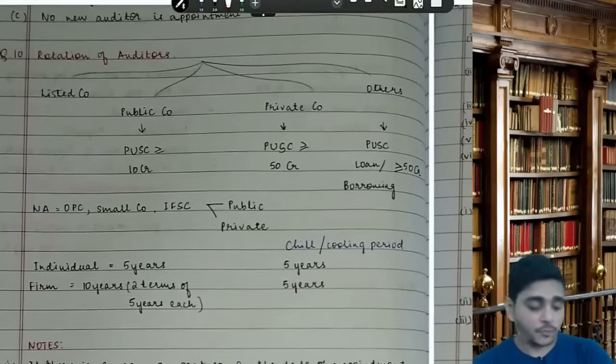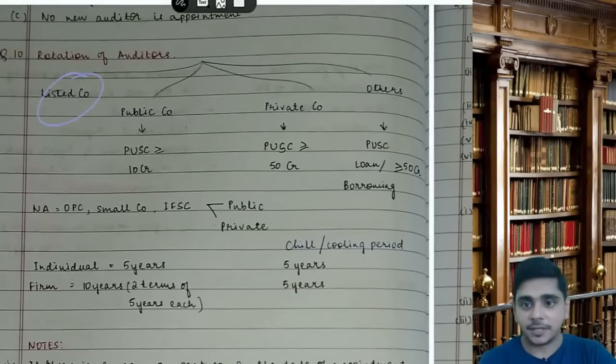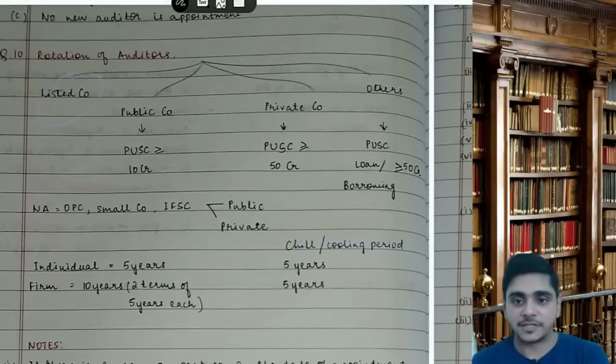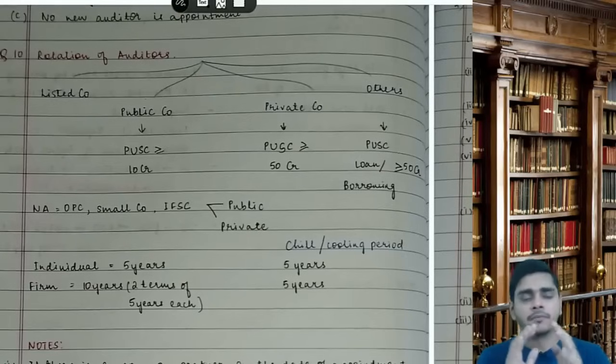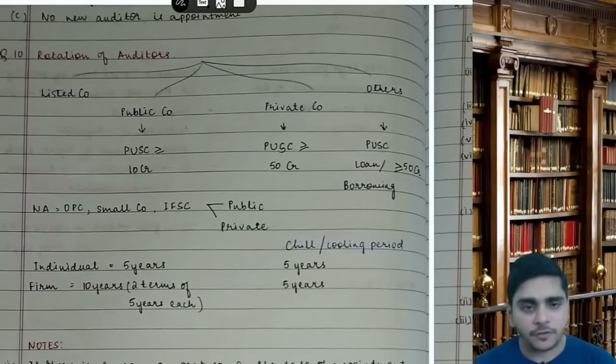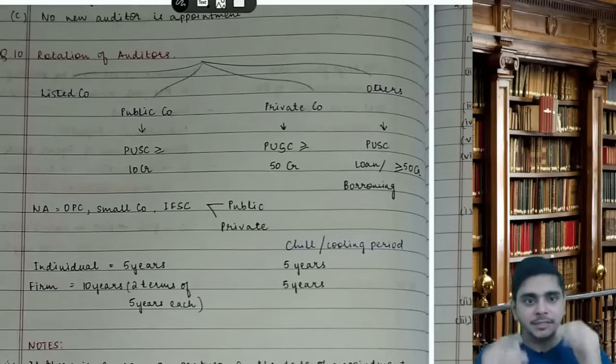So guys, rotation of auditor is applicable to every listed company. My auditor will work for 5 years, then he will chill for 5 years. It is called rotation of auditors. For a firm, it will work for 2 terms of 5 years each, and then it will be disqualified for 5 years. That means my auditor should not come again. This rule is not applicable to every company. It's applicable to a few categories of company.